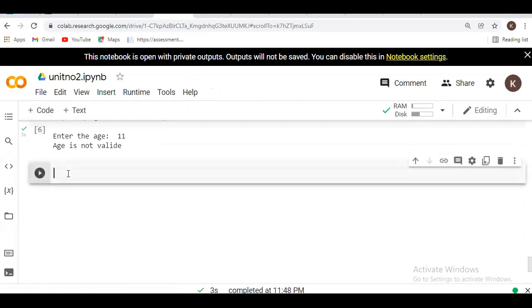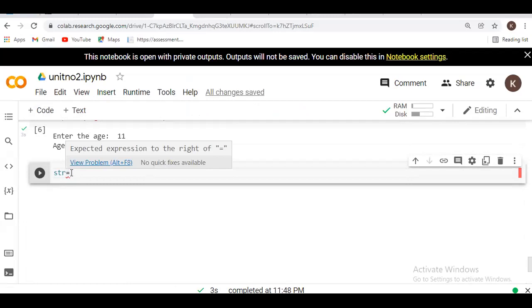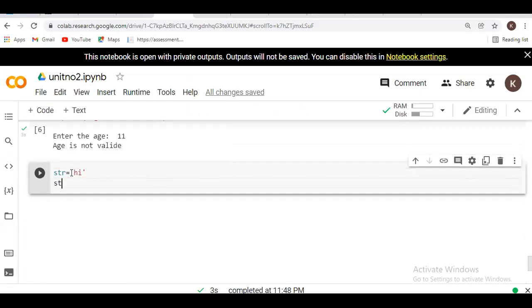We write str. It is not compulsory to take str only; you can take any variable name. It is equal to, first I will write hi using single quote. Then str1 is equal to, here I am using double quote.